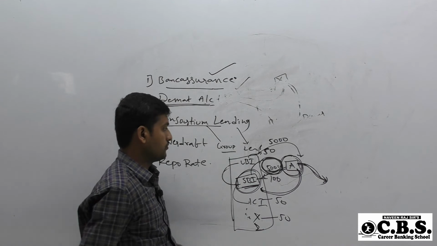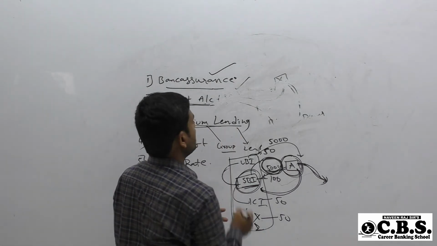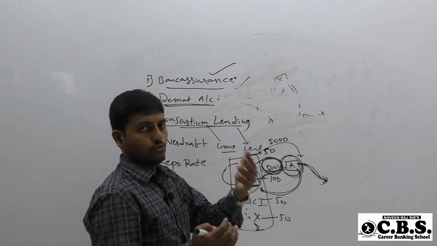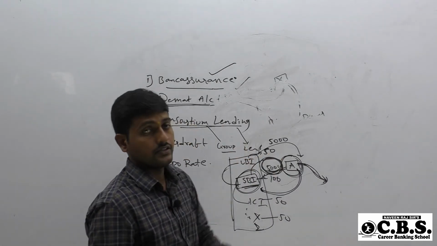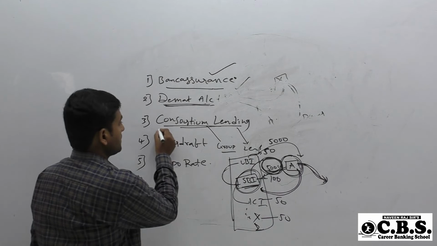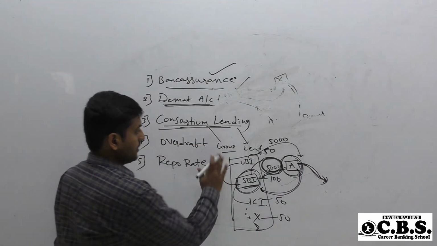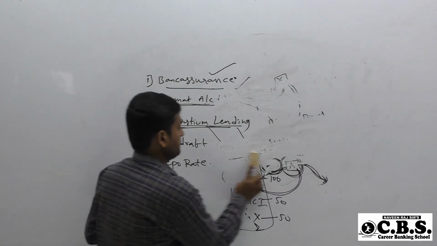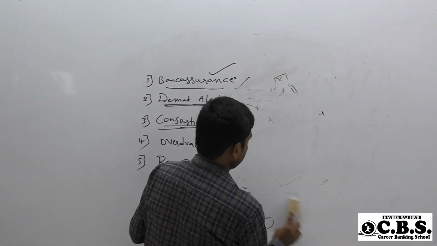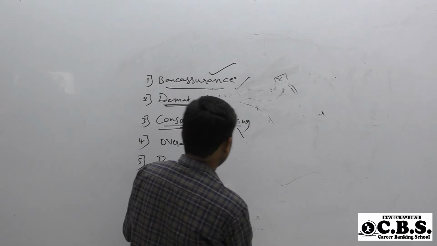So this is called consortium lending: joining two or more banks in order to provide lending to a single borrower. We can expect a question. One is the overdraft facility. See, very simple it is.